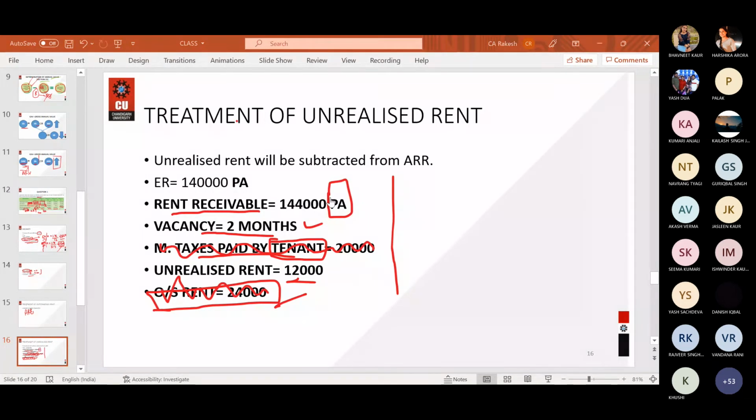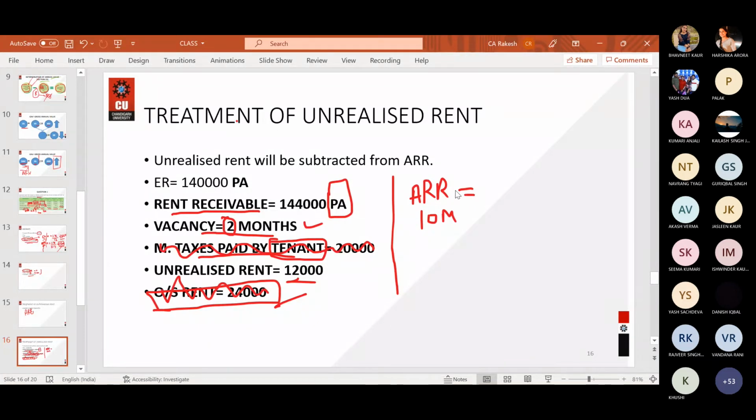Rent receivable is of 12 months, but 2 months is vacant. So what must be our actual rent receivable? Actual rent receivable is supposed to be of 10 months. Fine, because 2 months is vacant.